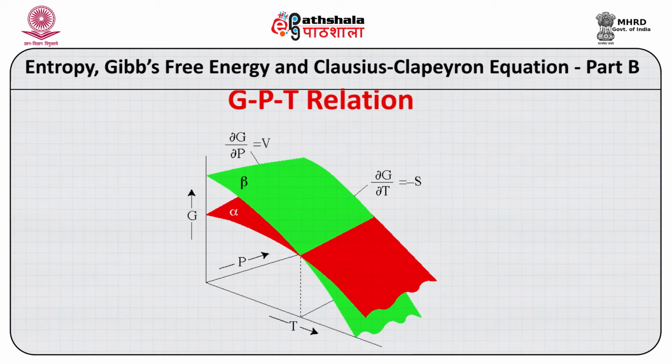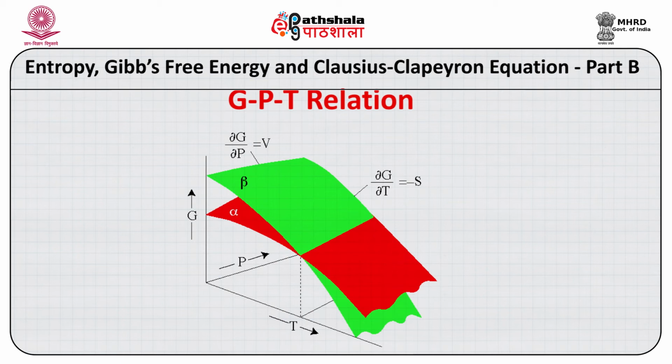Now at equilibrium, which is shown by the dotted line here, for example, if we take the temperature here, you see that G of both alpha and beta are the same, so the two phases will be in equilibrium. In fact, all along this line we have this equilibrium relation.